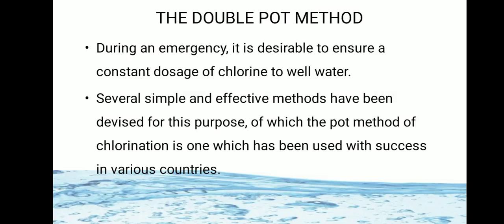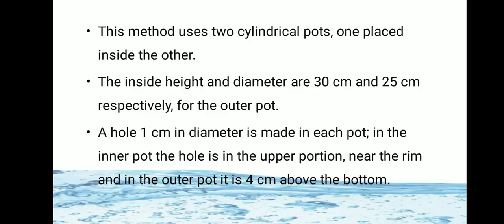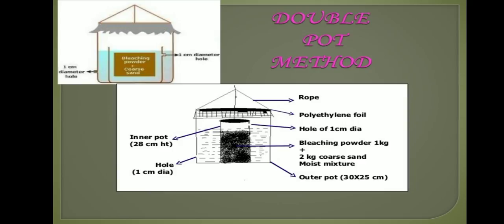Then there is another method for disinfection of wells. The method is double pot method. This method uses 2 cylindrical pots, one placed inside the other. See in the image, double pot method. The 2 cylindrical pots are kept inside each other.